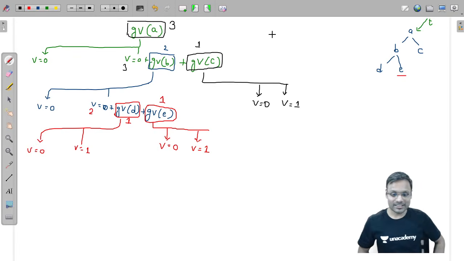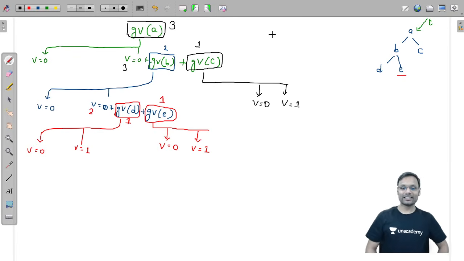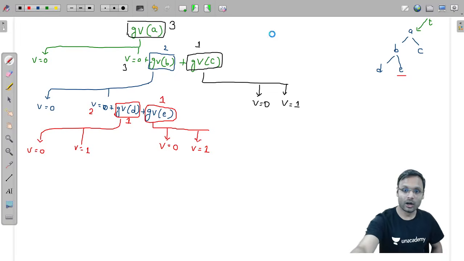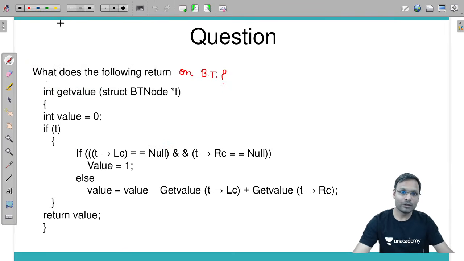Now, what is this value? Yes, Nikita, exactly, this value is the number of leaf nodes. What does it return? Number of leaf nodes. So I am writing the answer here. It returns the number of leaf nodes.